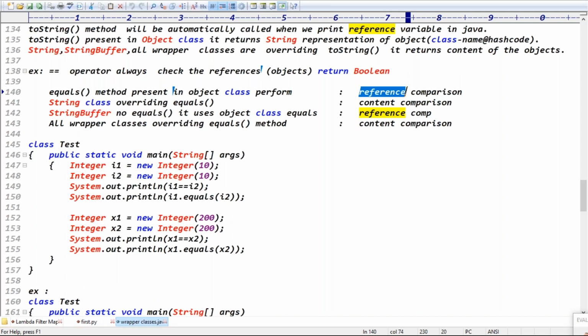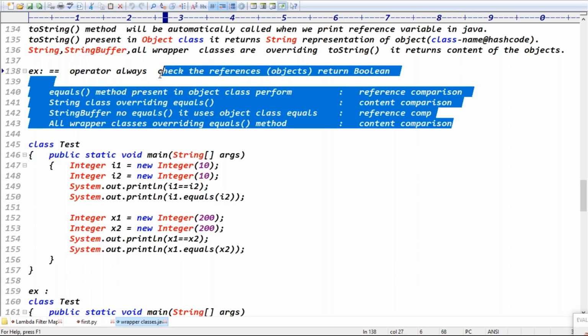Exactly. What about the StringBuffer class? In the StringBuffer class, there is no equals method, so it uses the Object class equals, reference comparison, right? But in all wrapper classes, like toString, the equals method is overridden to perform content comparison.